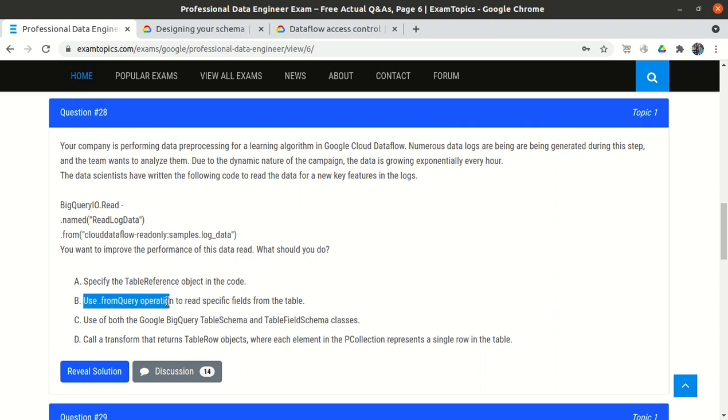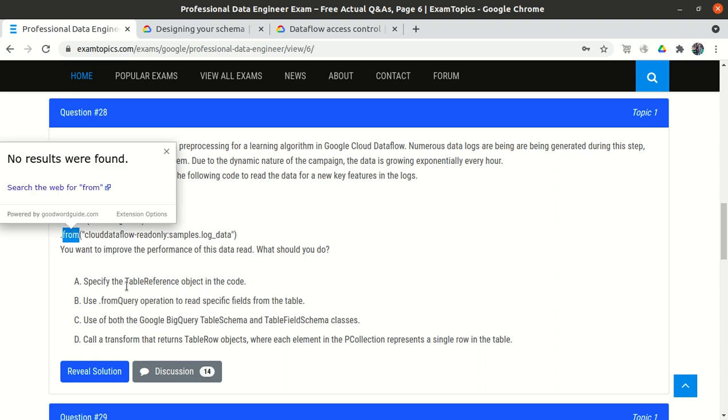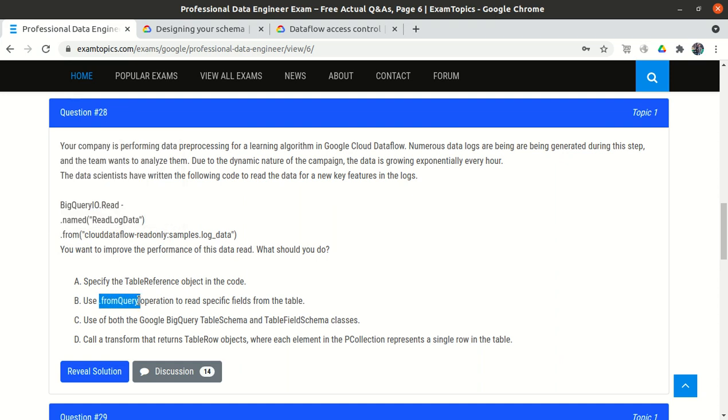The second option is to use the .fromQuery operation to read specific fields from the table. Rather than the .from operation, do .fromQuery. We have two operations: .from and .fromQuery. .from means just read everything from the table. .fromQuery means whatever is in the query, for example select feature1, feature2 from table name, only those features will be returned as output. So B definitely looks okay, because in BigQuery it is always recommended to read only the specific fields that we require.